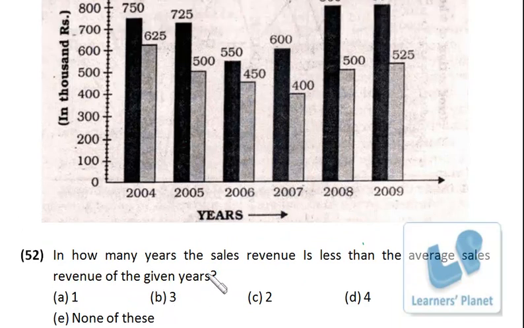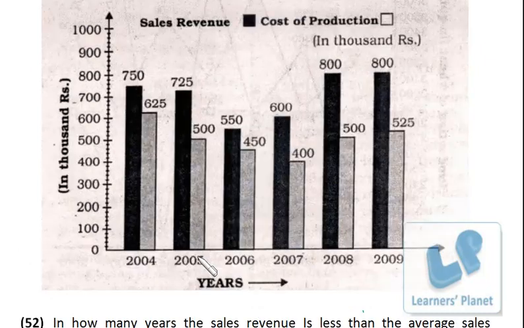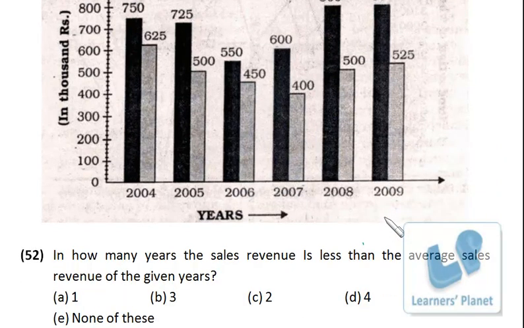In how many years is the sales revenue less than the average sales revenue of the given years? Once again we need to find out the average sales, so we have to find out the average of these dark bars. I assume them to be 700, suppose. Some data are more than 700, some are less. So it is plus 50, then this is plus 25, this is minus 150, this is minus 100, this is plus 100, and this is plus 100.